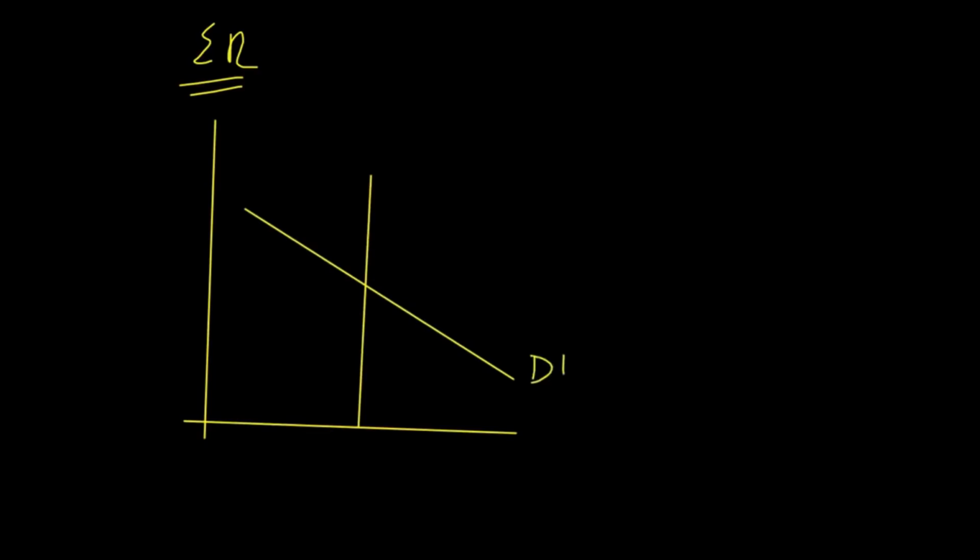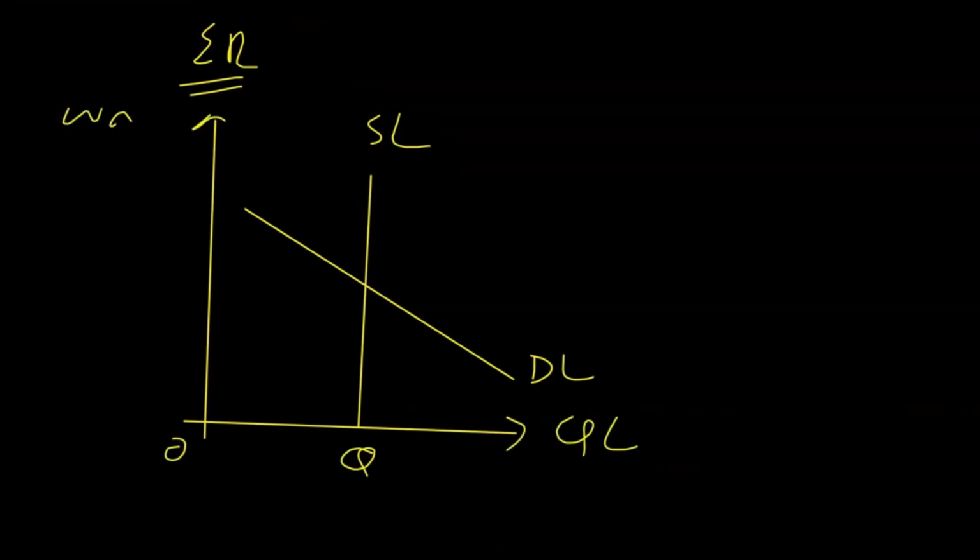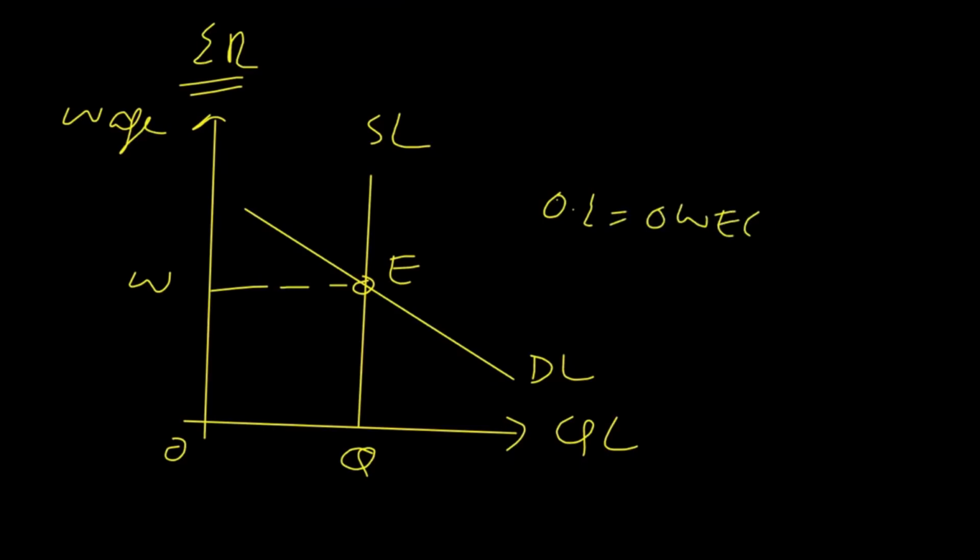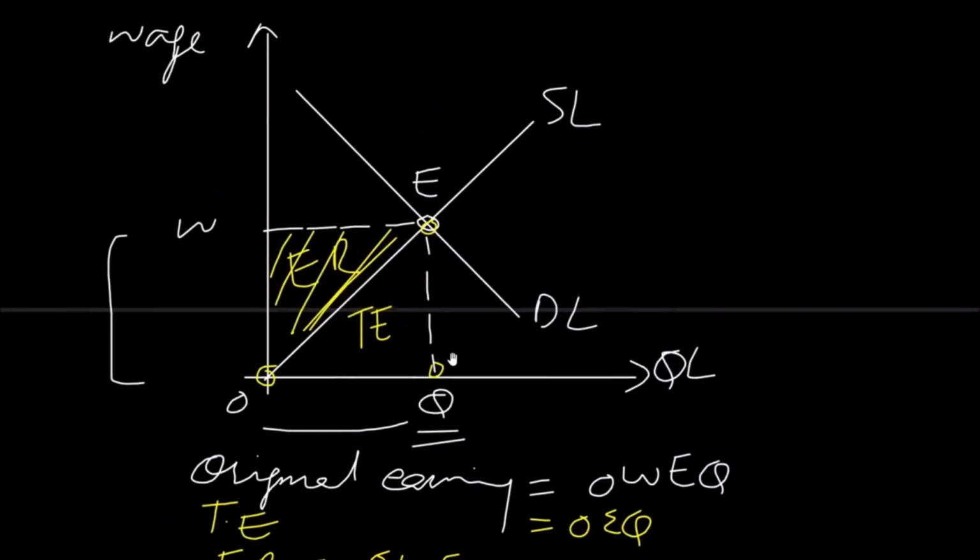This is demand for labor, this is supply of labor, this is the origin point, and this is working hours, and on the y-axis we have wage rate. So this is the initial equilibrium where the equilibrium wage rate is OW, and the original earning of an individual is equal to OWEQ. We can relate it to the previous graph.